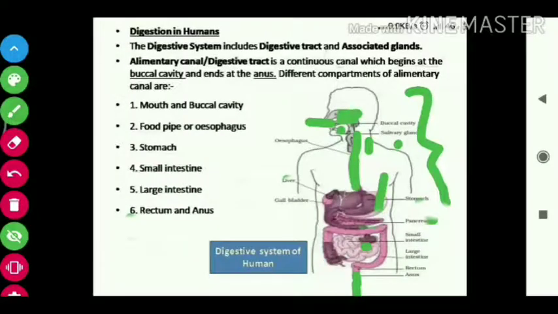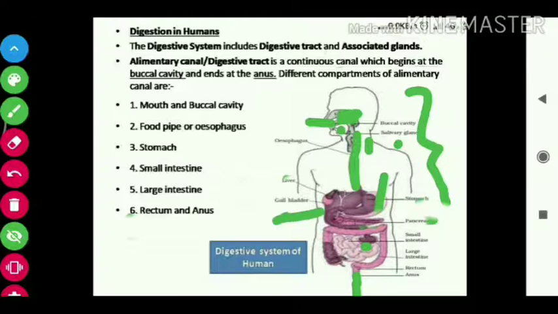Liver and pancreas are digestive glands. The liver produces bile and the pancreas produces pancreatic juices, which help in digestion. The gallbladder is there to store bile for some time.